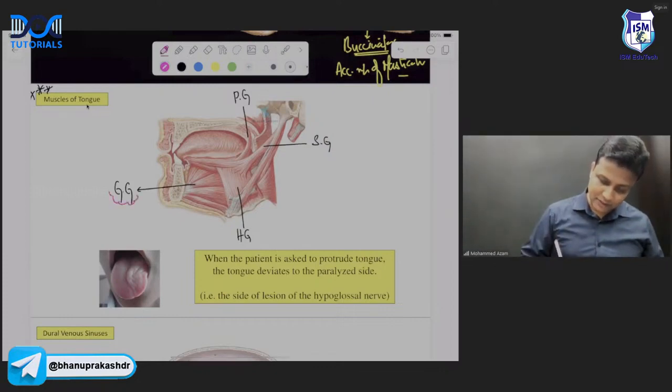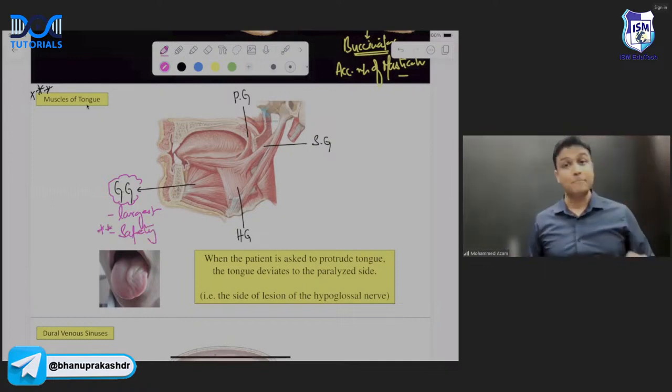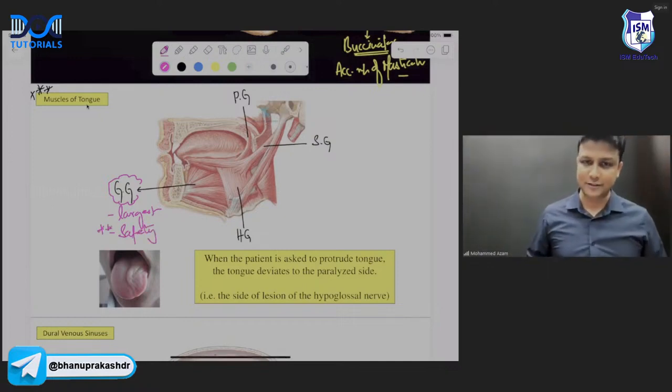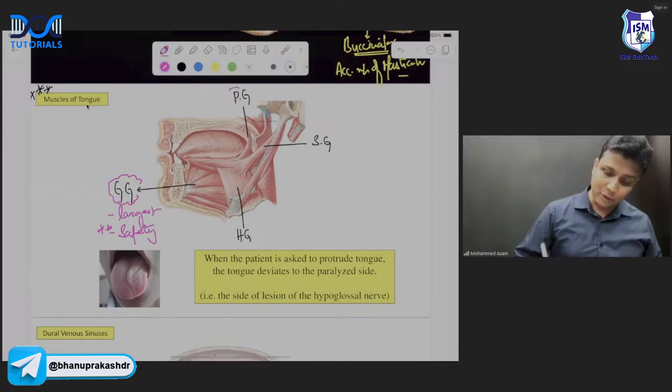Which is the largest muscle of the tongue? Genioglossus. Which is the safety muscle of the tongue? Genioglossus. This has been asked many times in your exams. Genioglossus is the safety muscle of the tongue, sir. And remember, palatoglossus is not a true muscle of the tongue.